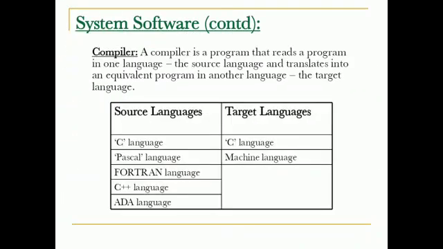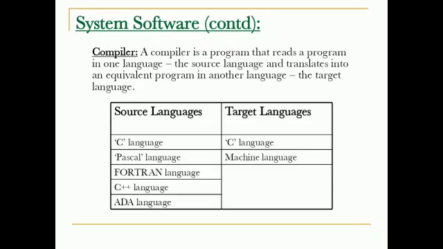Then coming to the compiler. A compiler is a program that reads a program in one language, the source language, and translates it into an equivalent program in another language, the target language.